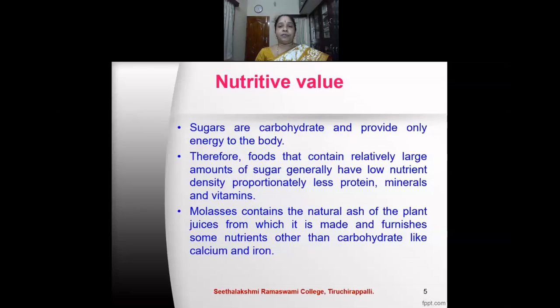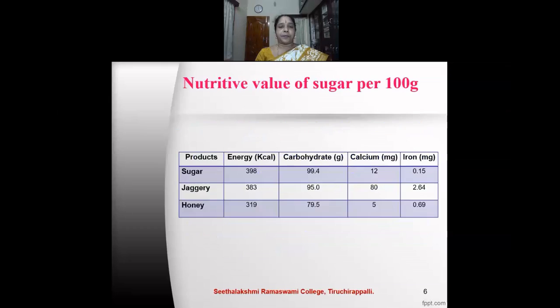Let us see the nutritive value of sugar. Sugars are carbohydrates and they provide only energy to the body. They chiefly comprise monosaccharides and disaccharides. Therefore, foods that contain relatively large amounts of sugar generally have low nutrient density, with proportionately less protein, minerals, and vitamins. Molasses, prepared from sugarcane juice, contains the natural ash of the plant from which it is made and furnishes some nutrients other than carbohydrate, such as calcium and iron.